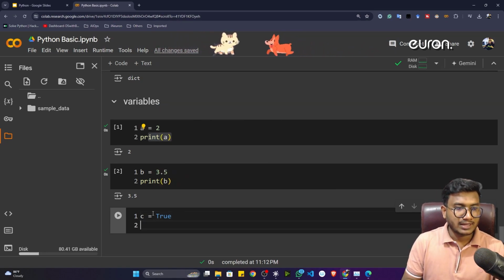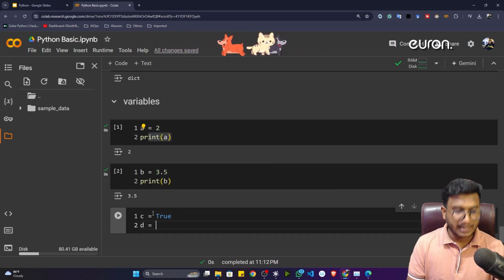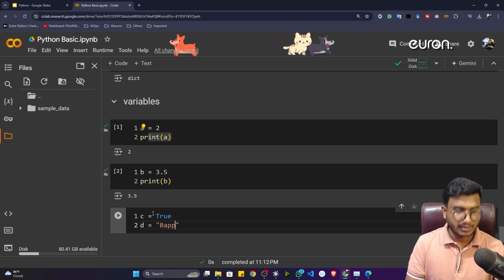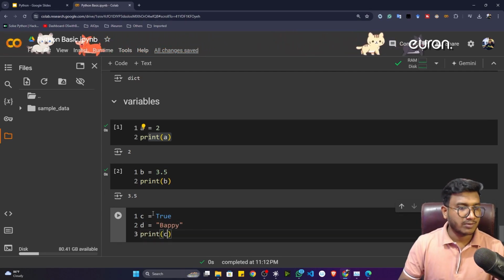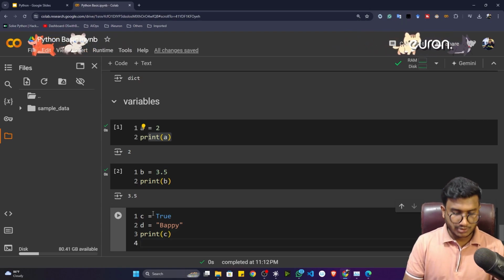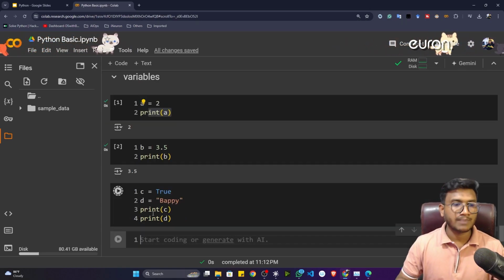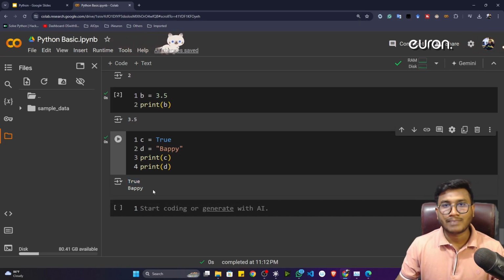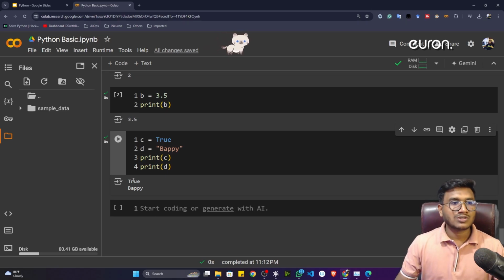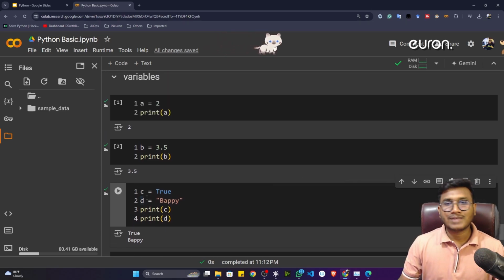Let's take another variable called d, and inside that I'm going to mention one string value, let's say Bappi. Now if I want to print it, I can do that too. I'll write print, first printing c, then printing the d variable. Now you can see that both variables are printed with the values I assigned. So this is called a variable. A variable is nothing but a container, and it can store any kind of value.